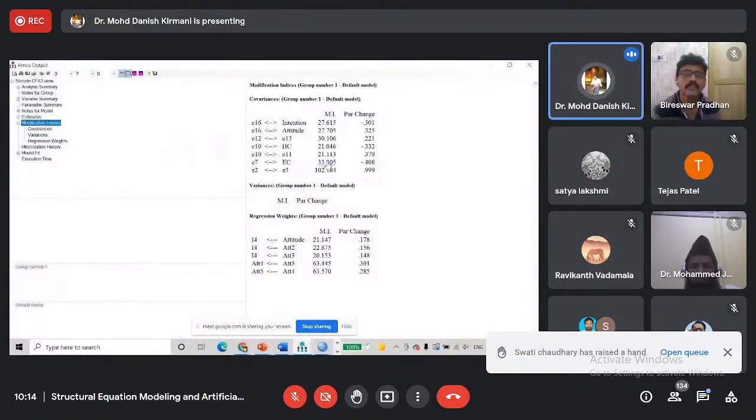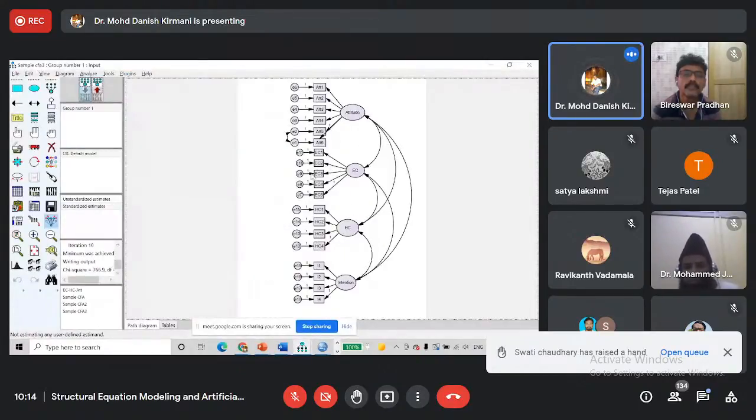Now the next highest value is 30.106 for E12 and E13. Yes, they both are error terms and they both are on the same construct. So we can add one covariance here, and we will run again.